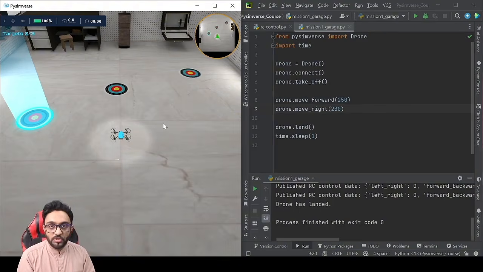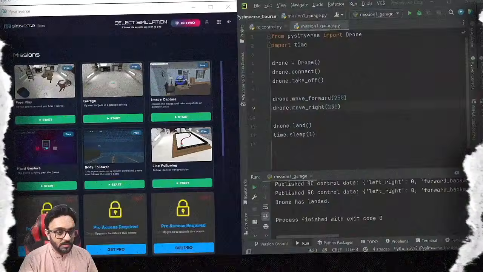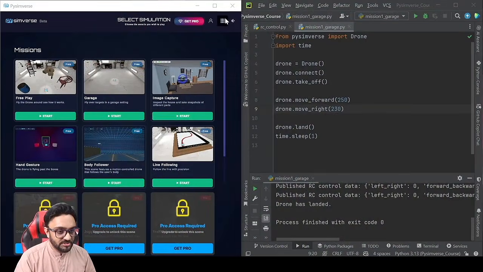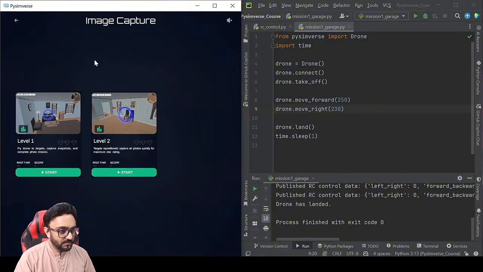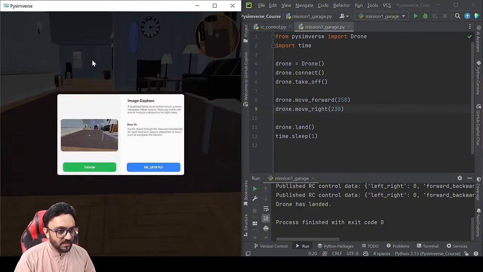Now we will go on to the second mission. So let's go ahead and do that. So our second mission is image capture. So if we go here, press start, we have 2 levels of image capture. So we are going to click on start and there you go.